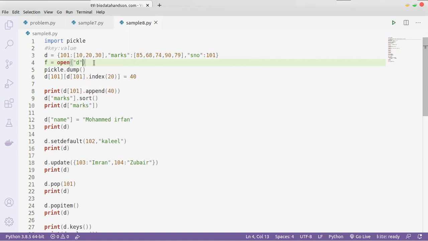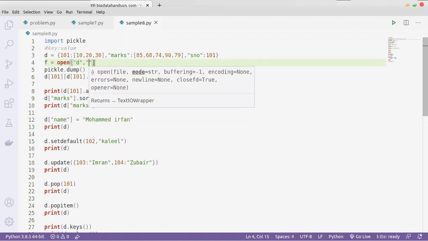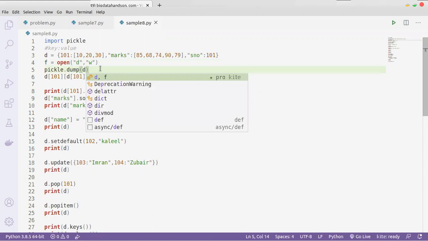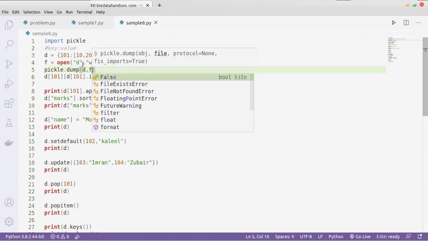The file name is d, or we can use something like employee master data. Whatever file you have, you can store. I'm just giving d. Now in the pickle dot dump function, you need to give the object, that is d, the dictionary, and the file f.